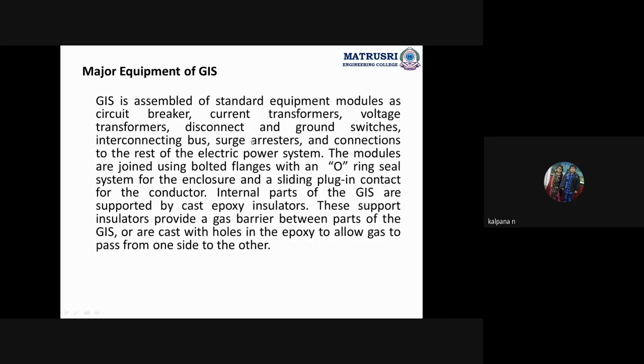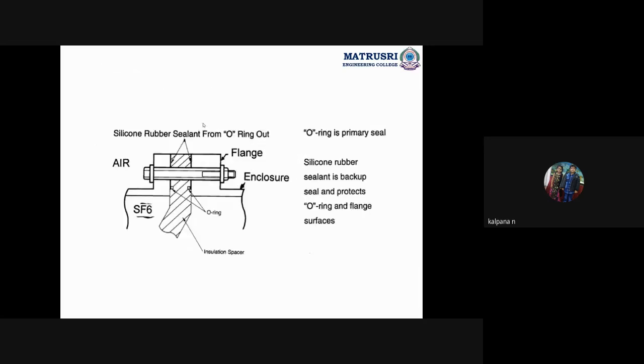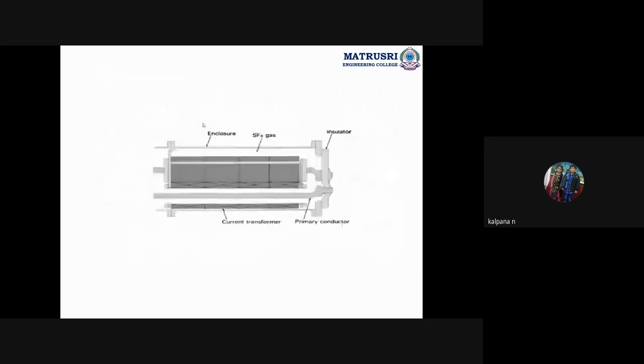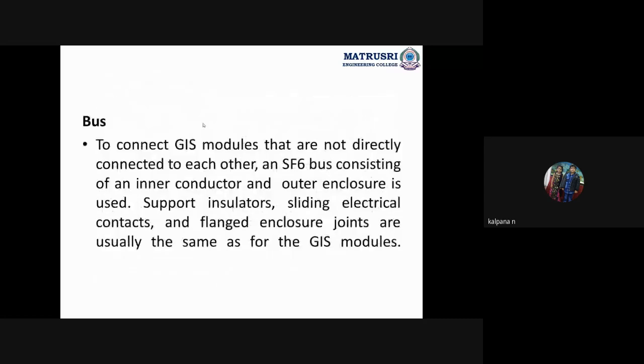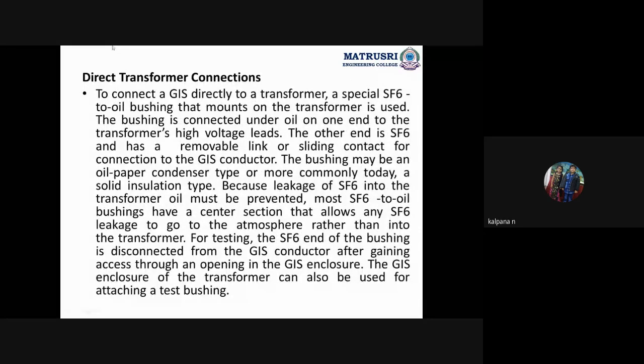And this is the major equipment of GIS. I'll tell in the next class. The same equipment we have discussed till now is used, and additionally some more equipment like disconnecting switches and enclosures. Those things we will discuss in the next class. Here the current transformer diagram and potential transformer diagram will be different. These are very, very important. This one I'll explain in the next class.